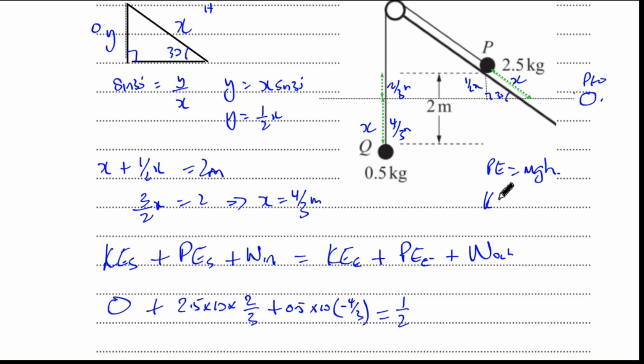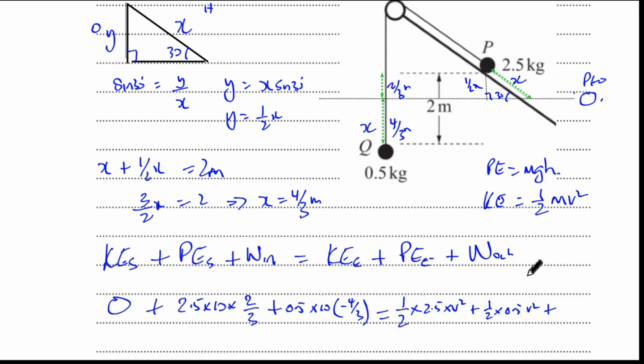which is a half times the mass. Remember, kinetic energy is given by a half times m times v squared. So for P, it's going to be a half times 2.5 times v squared, plus you're going to have a half times 0.5 times v squared for Q, and then you're going to have plus the work out.